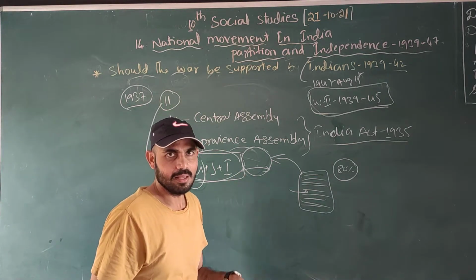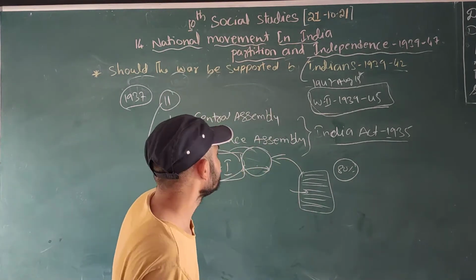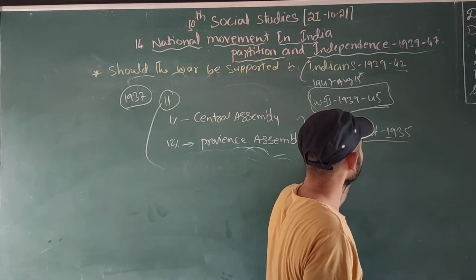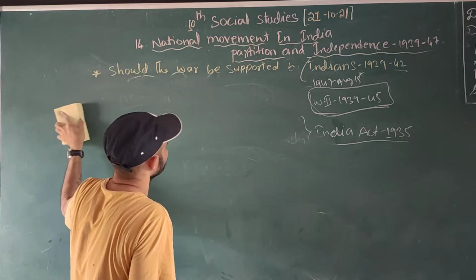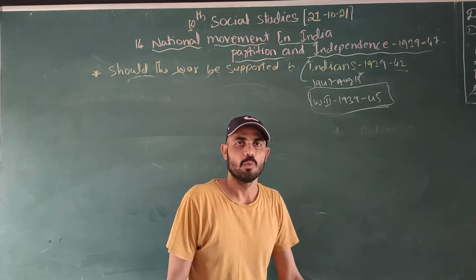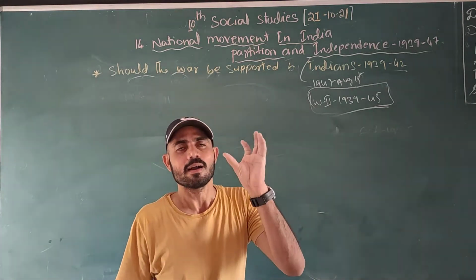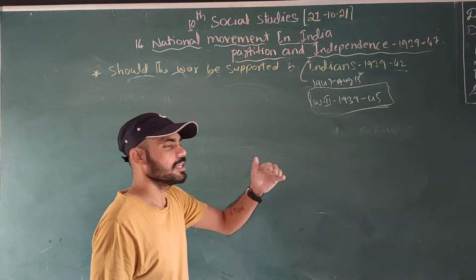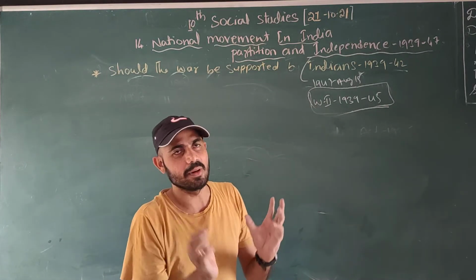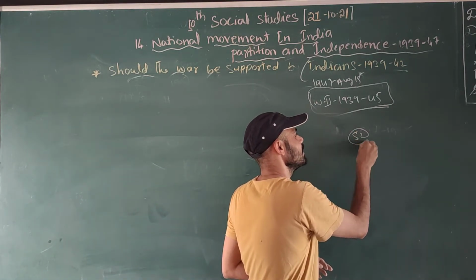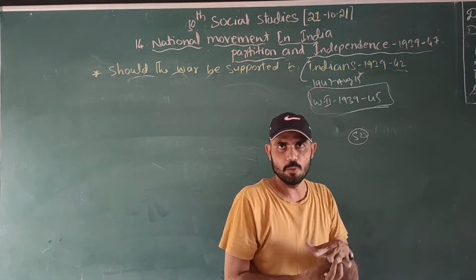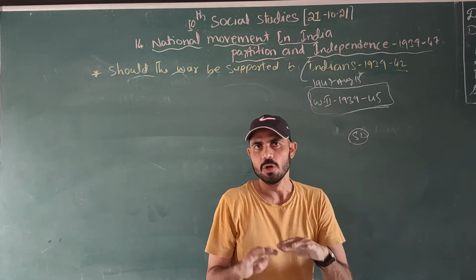So in this time, this kind of conflict happened in the Congress. On the other hand, the British had two parties at that time: the Labour Party and the Conservative Party. The Conservative Party did not want to dismantle the empire made by the Britishers over 52 countries in Asia and Africa. Why? Because they wanted to rule more and more, and did not want to give independence to those countries.